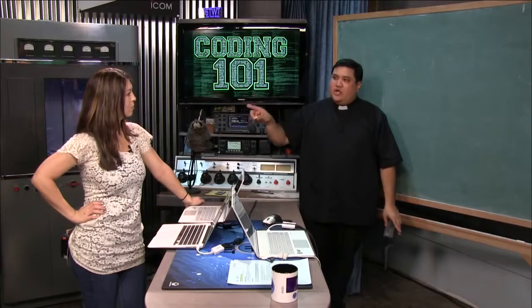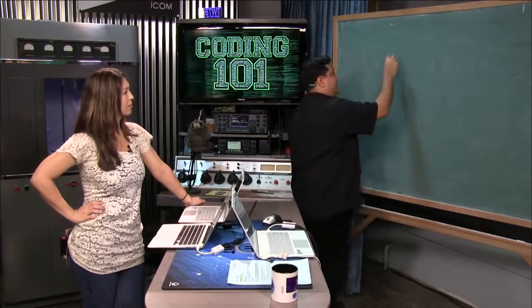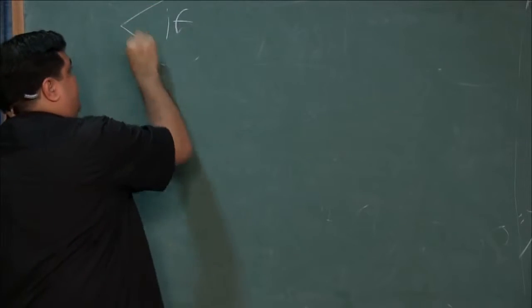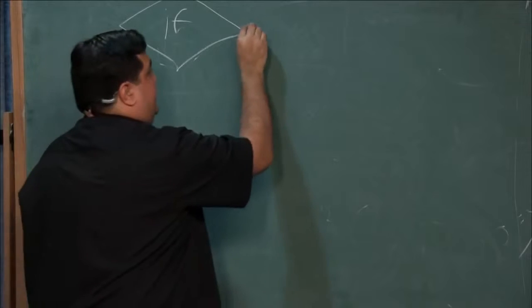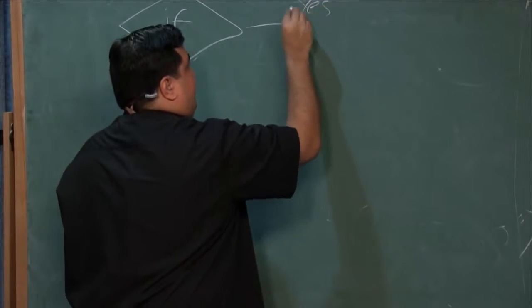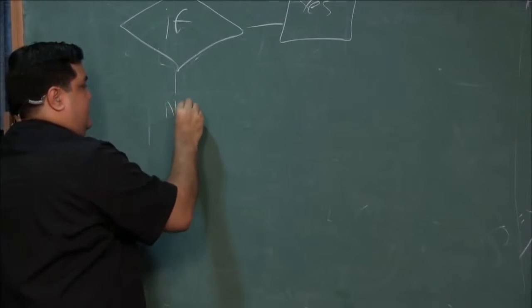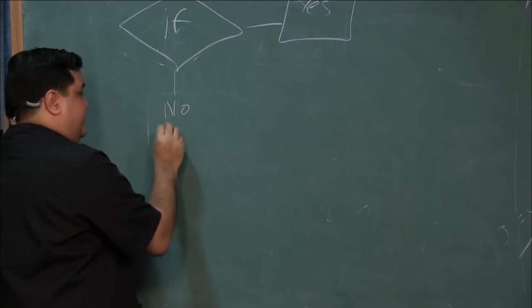Let's look at the first one. The first one might be time. So it knows that I only sleep after 10 o'clock. So here's my if: is it after 10 o'clock? If it is, I'm going to hold that for a second. If it's not, then I say, okay, go ahead and leave it on.